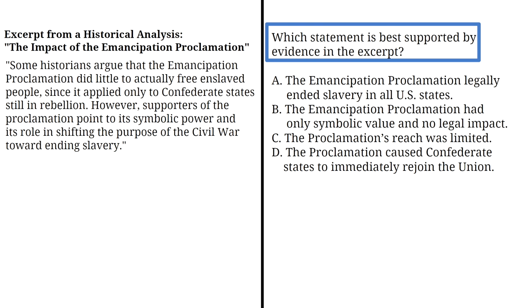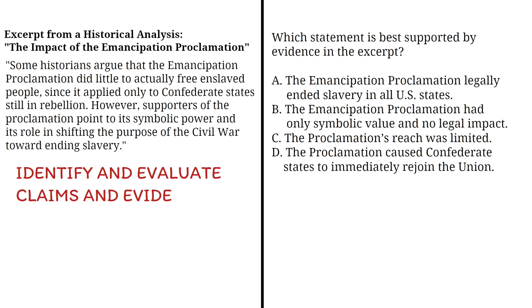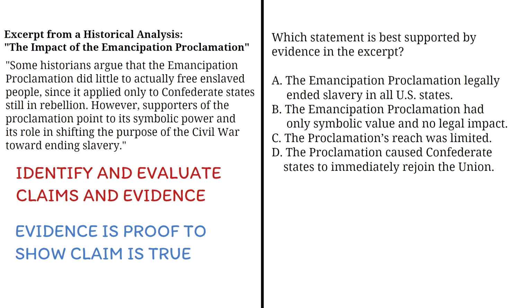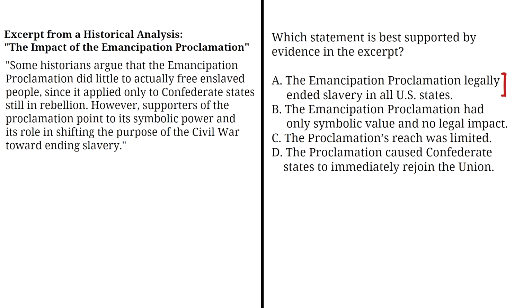This question is a great example to identify and evaluate claims and evidence used to support them. A claim is a statement or main idea that someone is trying to prove or argue. Evidence is proof or support used to show that a claim is true, usually through facts, examples, or data. Now let's go through the answer choices. Option A says, the Emancipation Proclamation legally ended slavery in all U.S. states. That's not correct. There is no evidence that backs this claim. The proclamation was applied only to Confederate states in rebellion.